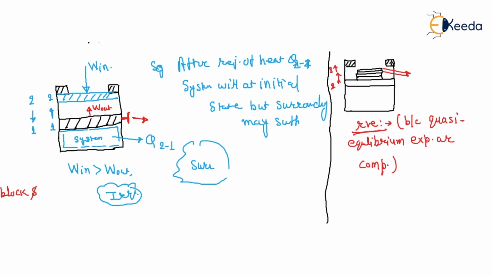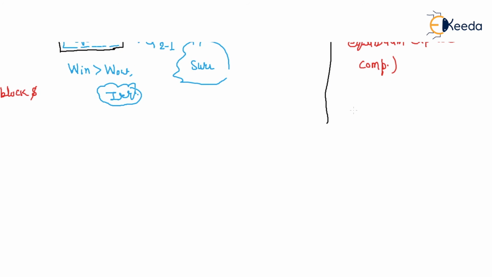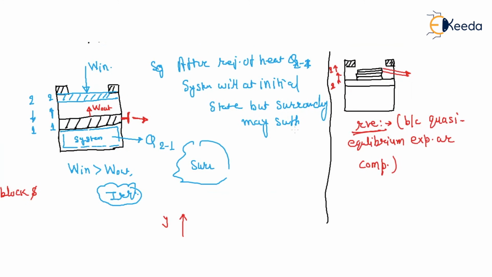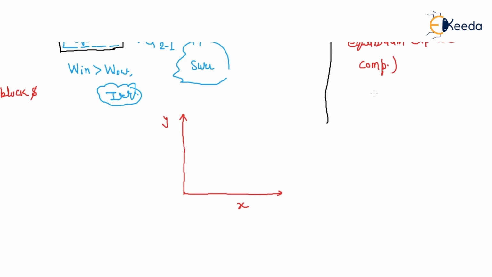If you draw any thermodynamic plane, this is your y axis, this is your x axis. There is an initial point 1 to 2, and from 1 to 2 the pressure continuously reduces and the volume increases.